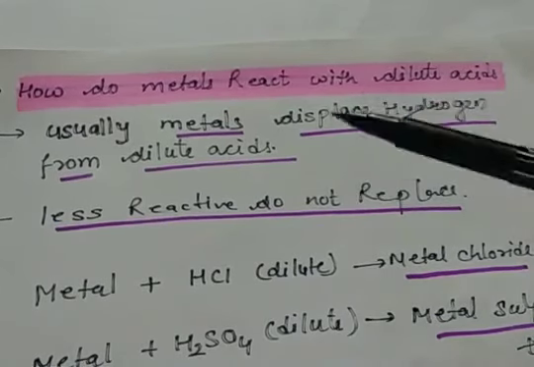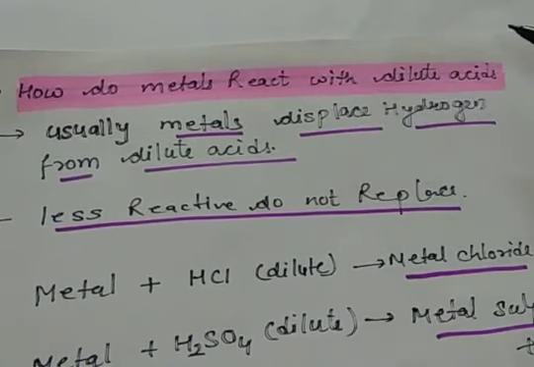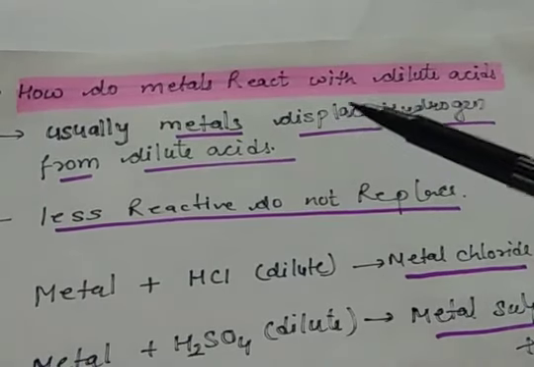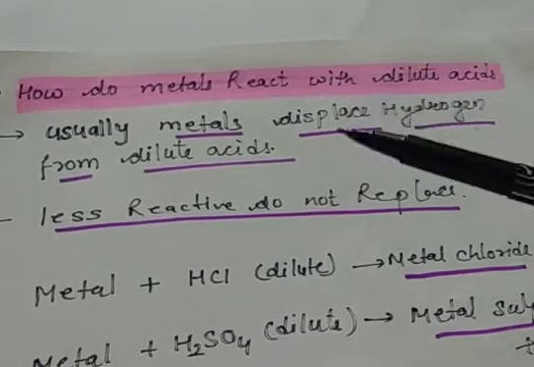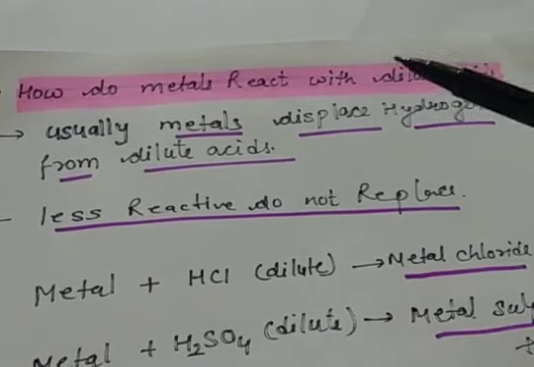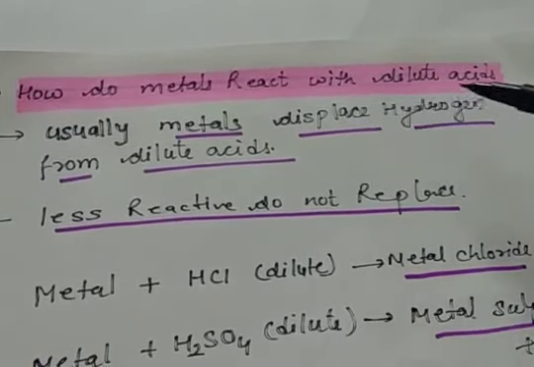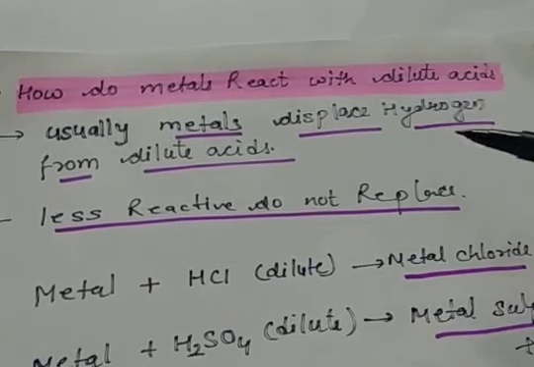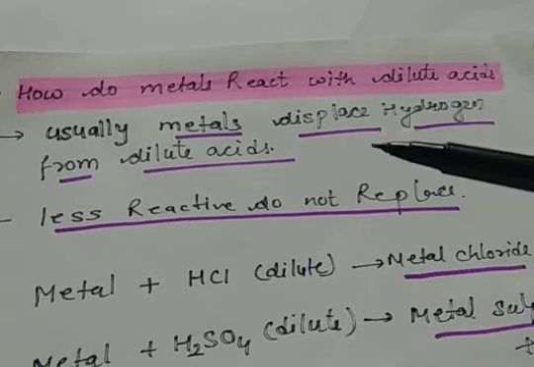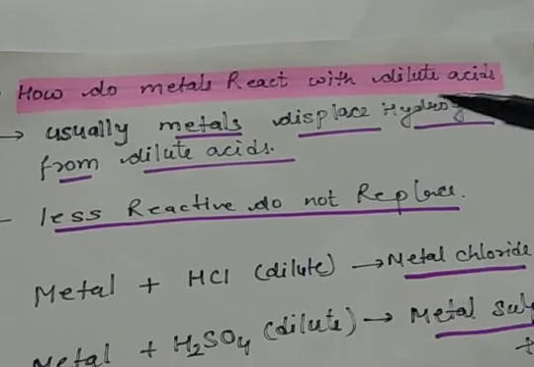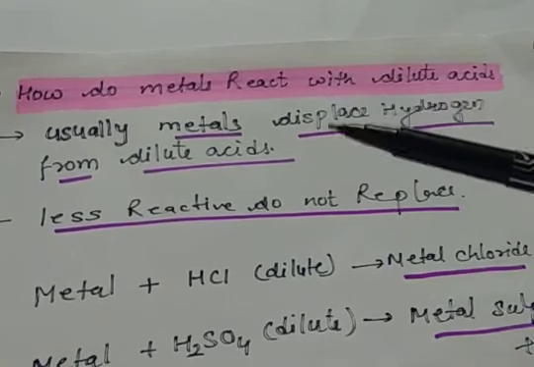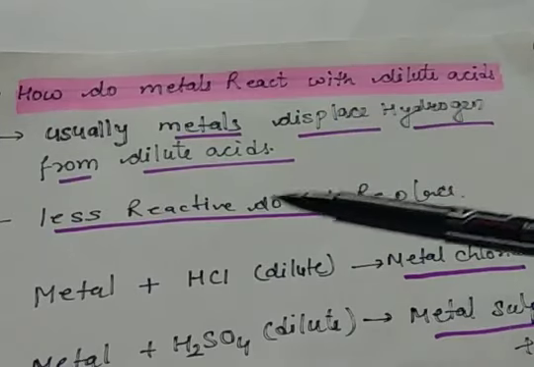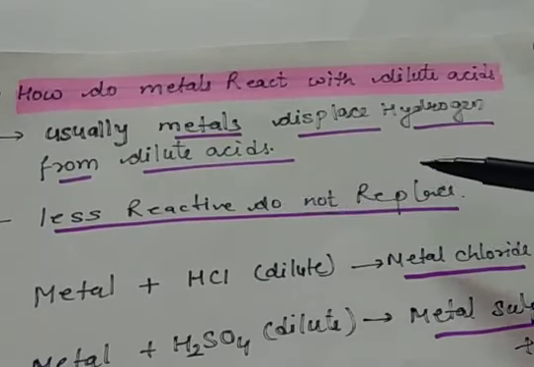Now let us see how metals react with dilute acids. Usually metals displace hydrogen from the dilute acids if they are more reactive than hydrogen. That means they have a higher standard electrode potential than hydrogen. The metals which have lower standard electrode potential values than hydrogen are not able to displace hydrogen.